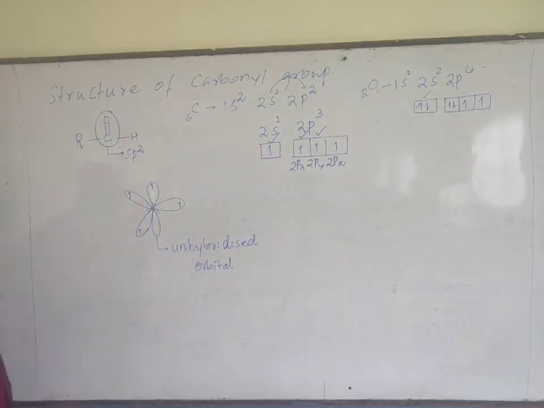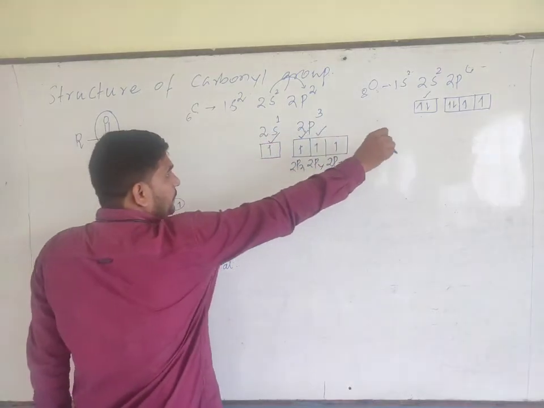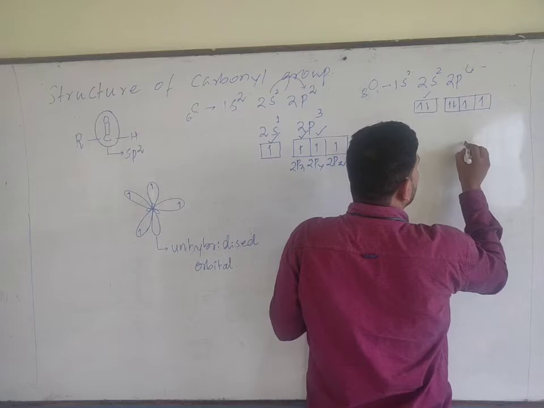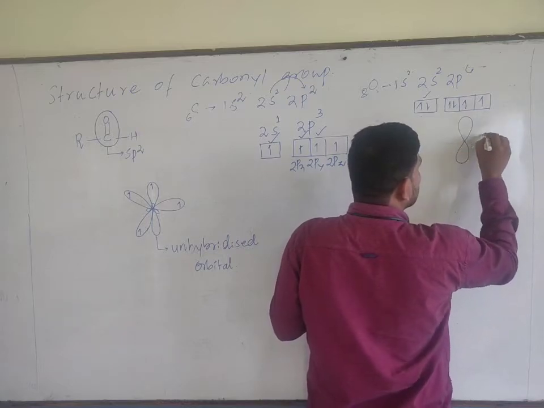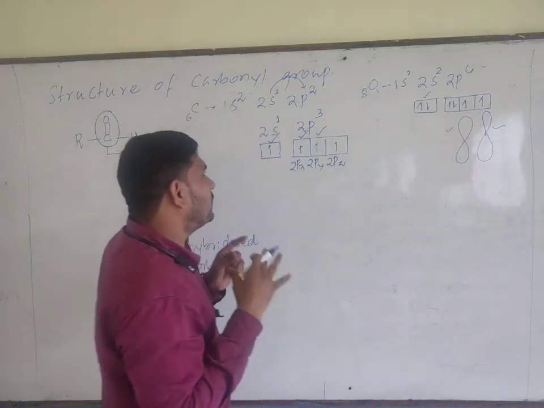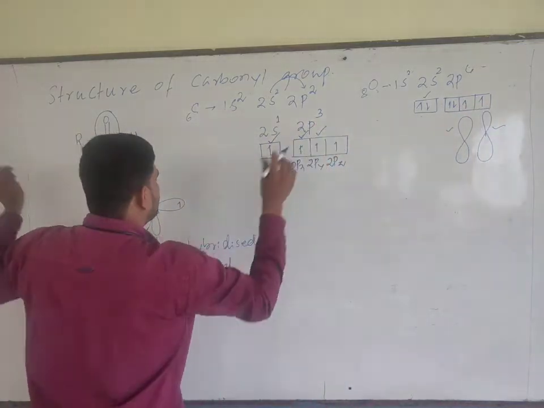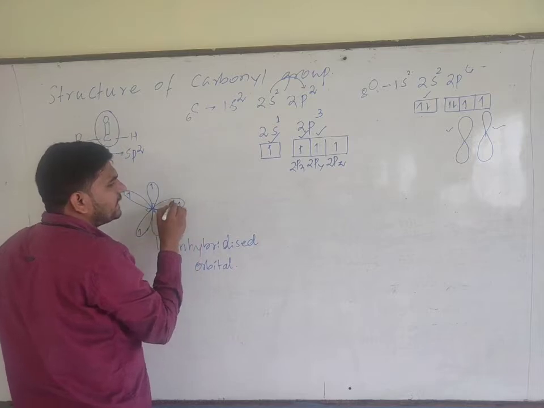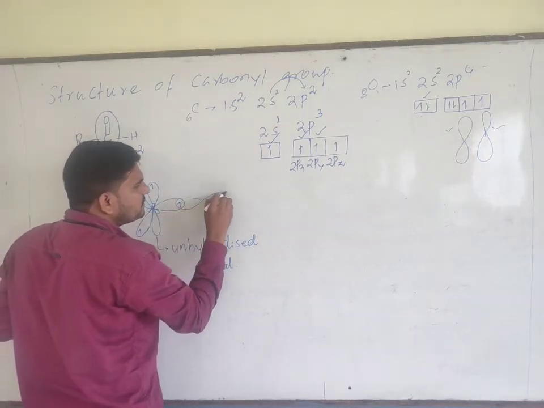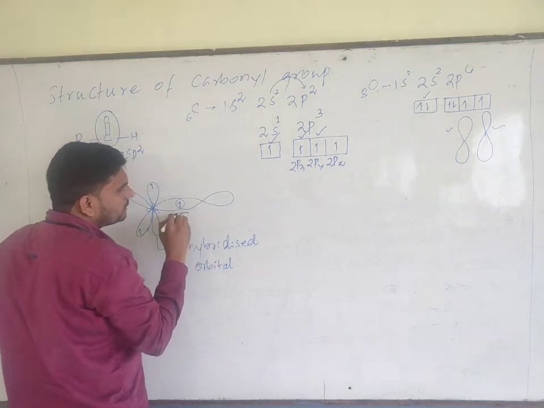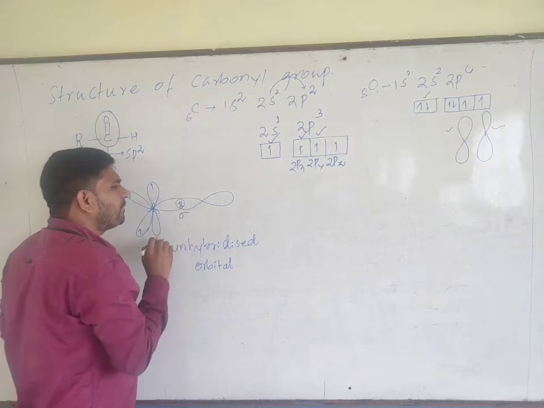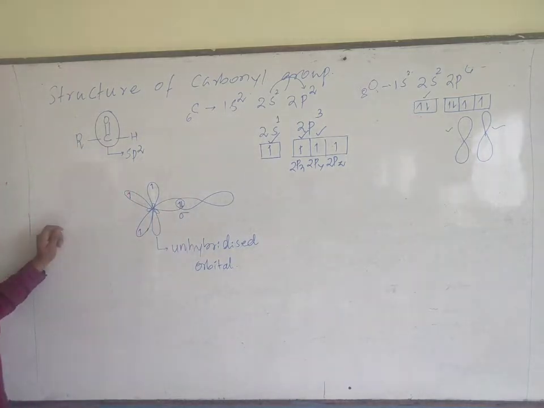show over here. Now if you take this oxygen over here, which has p orbitals, we know the structure of a p orbital, that is dumbbell shape. Is it right or not? These two are dumbbell shape. Now the one p atomic orbital of oxygen overlaps axially. Axially means along the axis to form a sigma bond, by sharing one electron with an sp2 hybrid orbital.